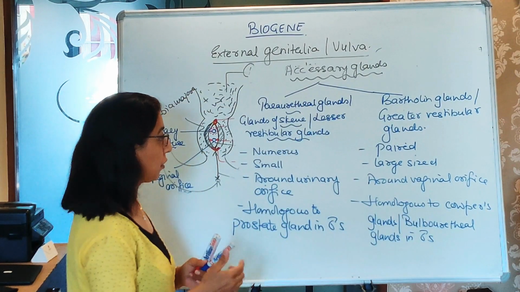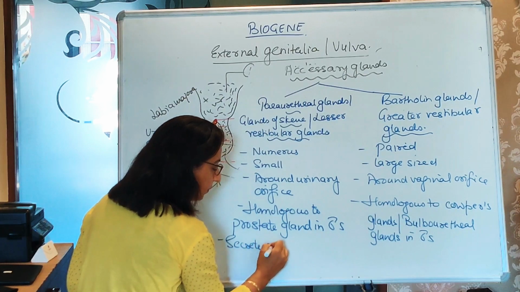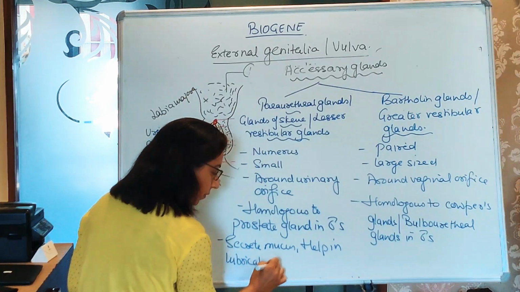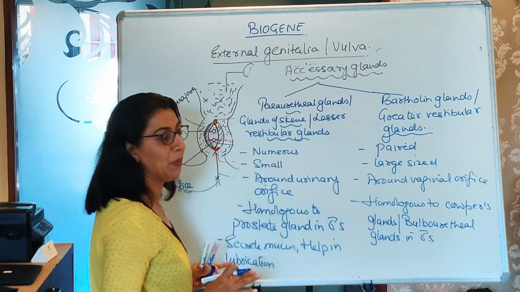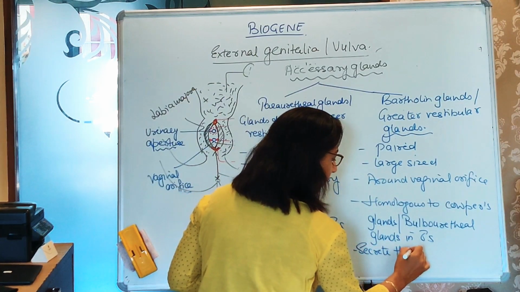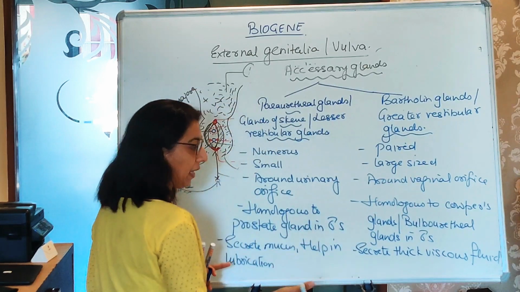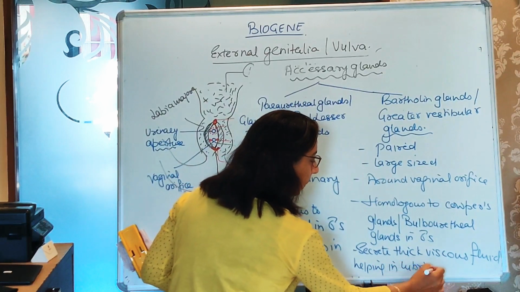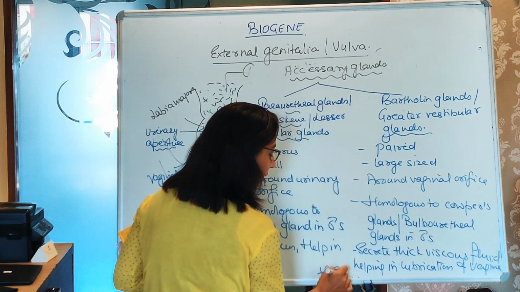Now what is the function? ये करती क्या है? जो paraurethral glands हैं, they secrete mucus, help in lubrication. तो this area external genitalia में जो lubrication आ रही है वो यहां से भी आ रही है, पर जो major lubrication का part है वो आ रहा है Bartholin से. So they secrete thick viscous fluid, of course this fluid has mucus also, helping in lubrication of vagina and external parts.